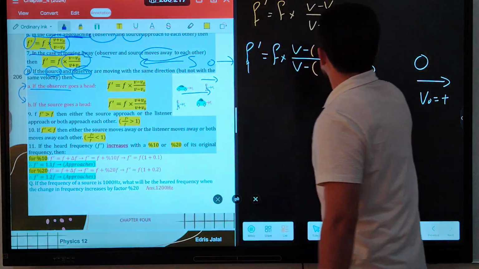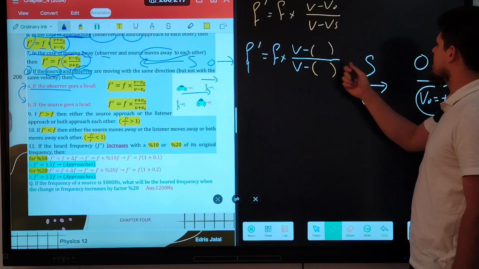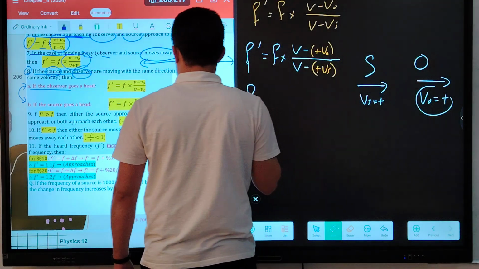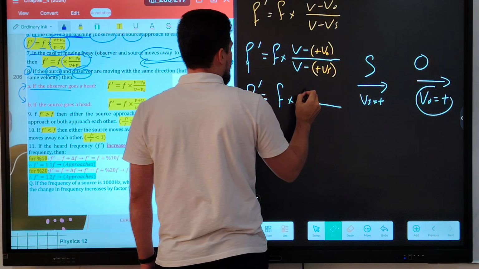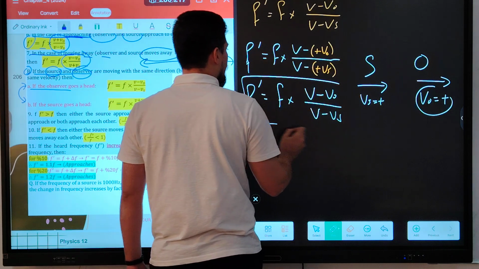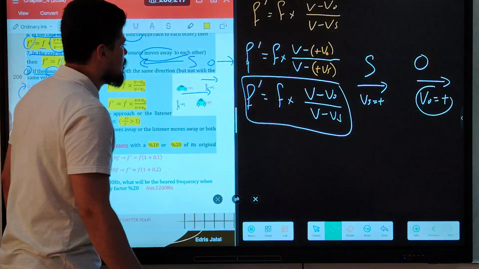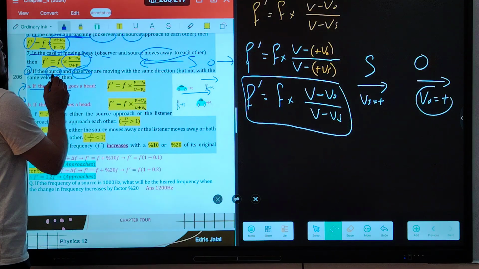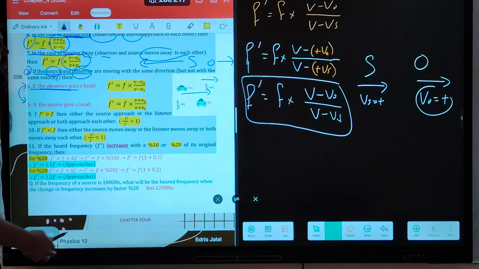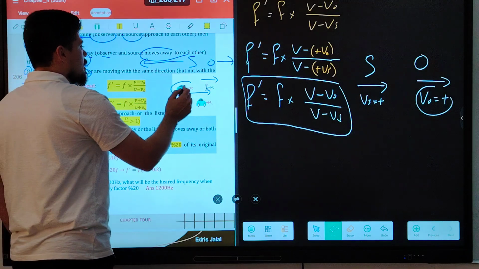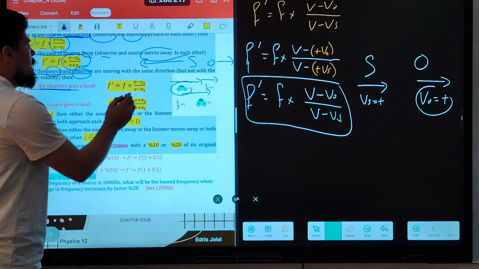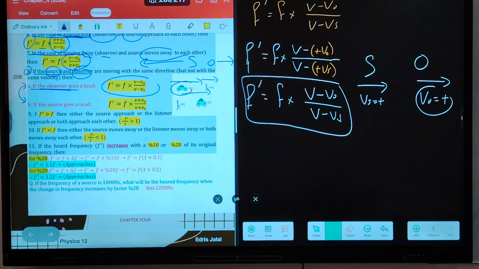For the observer, the velocity is positive V naught, and positive Vs. So F prime is F times: negative VO, negative Vs. F prime is equal to F times (V minus V naught) over (V minus Vs) when source and observer are moving in the same direction but the observer goes ahead. It means that the source is moving behind the observer and the observer is moving in front of the source.